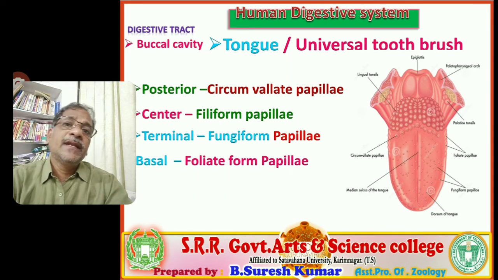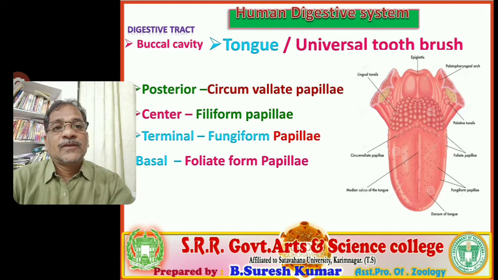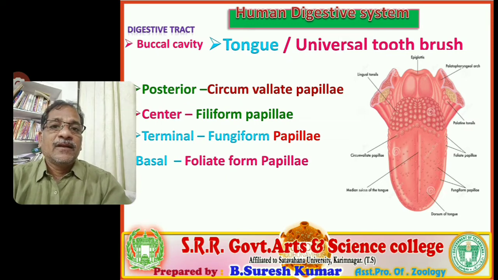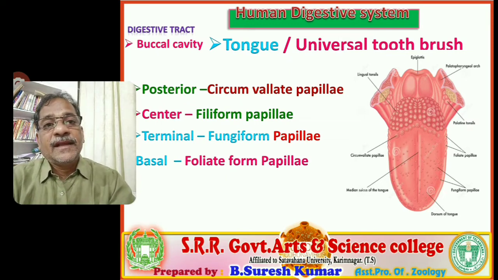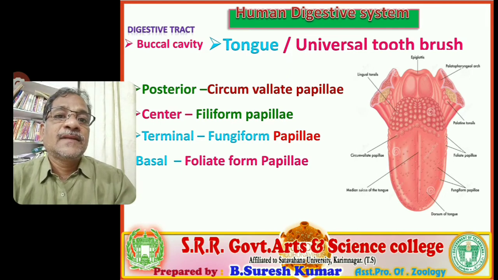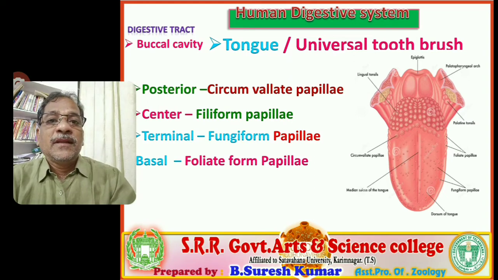So four variants of papillae are present: circumvallate, filiform, fungiform, and foliate form papillae. Remember the terms as well as their locations. Based on location, questions are asked in entrance examinations. For example, foliate form papillae location: the base of the tongue, posterior end of the tongue, like that.